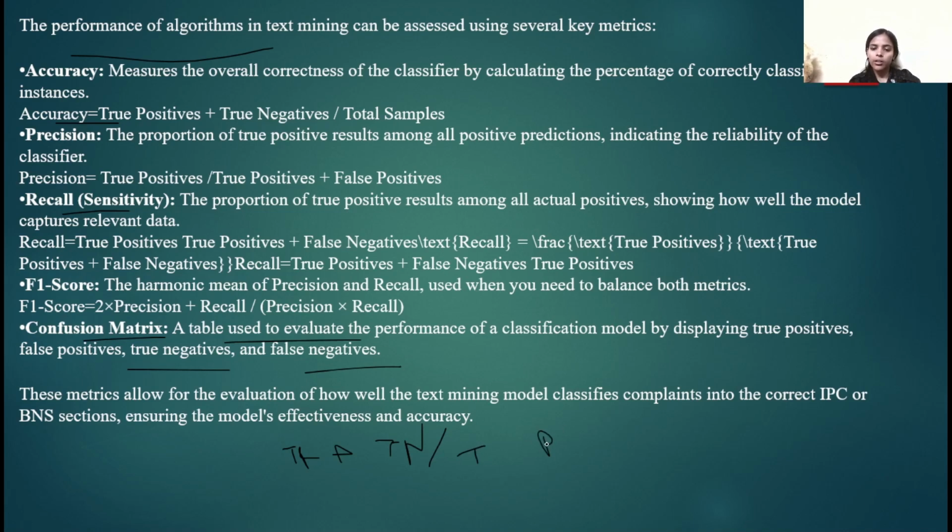And recall: true positives divided by true positives plus false negatives. Now, these metrics allow for the evaluation of how well the text mining model classifies complaints into the correct IPC or BNS section. It ensures the model's effectiveness and accuracy. So these are the performance metrics of algorithms in text mining which can be assessed using several key metrics.